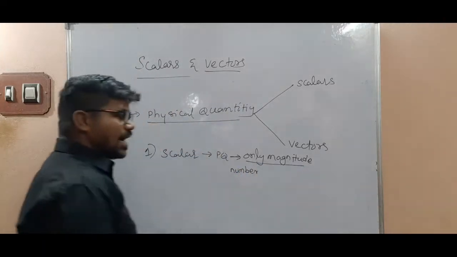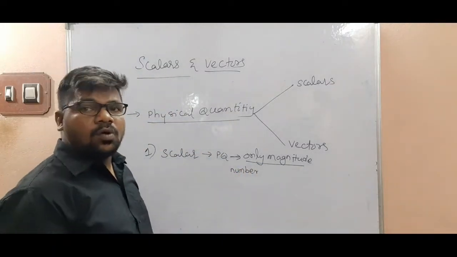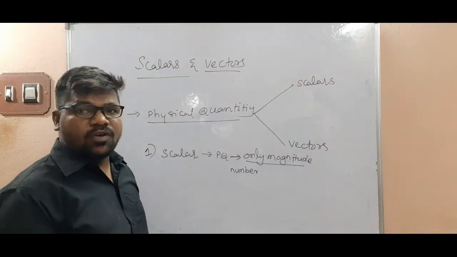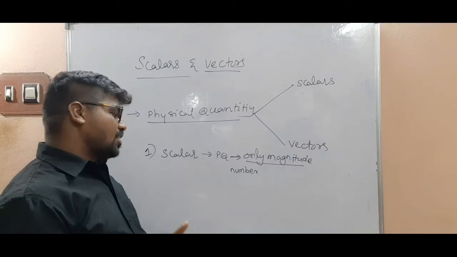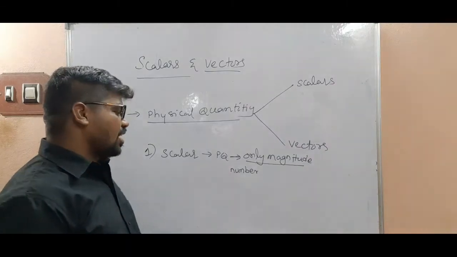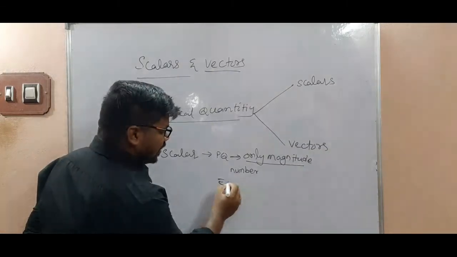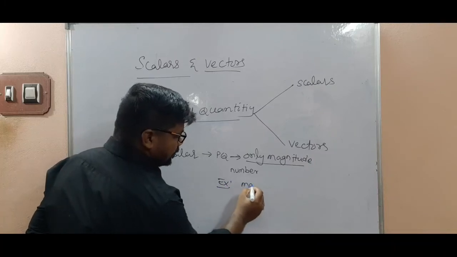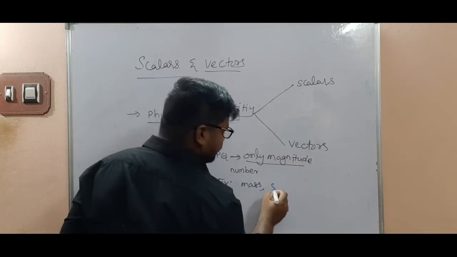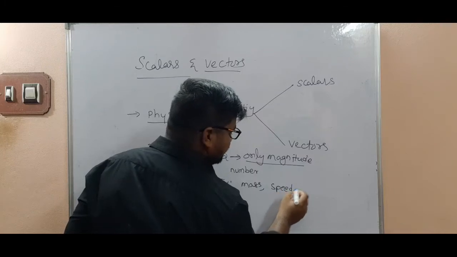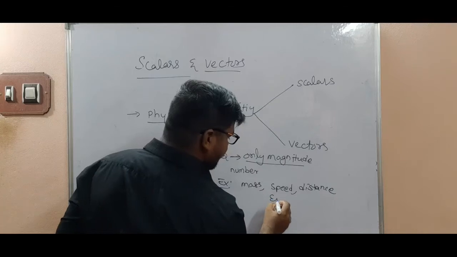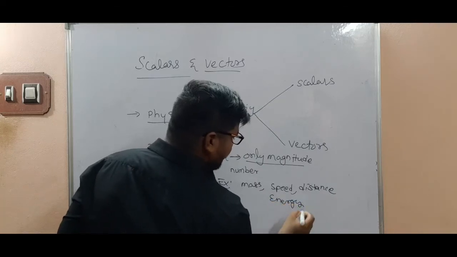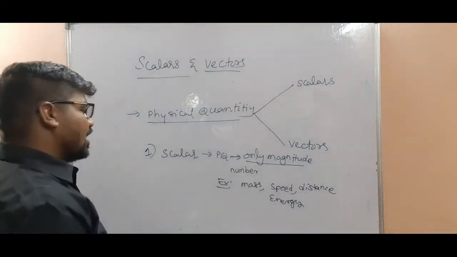The word magnitude refers how much, how long, how many, how the quantity. A physical quantity having only magnitude, we can say that is scalar. Example, mass, speed, distance, energy. Understand? These are called scalar quantities.